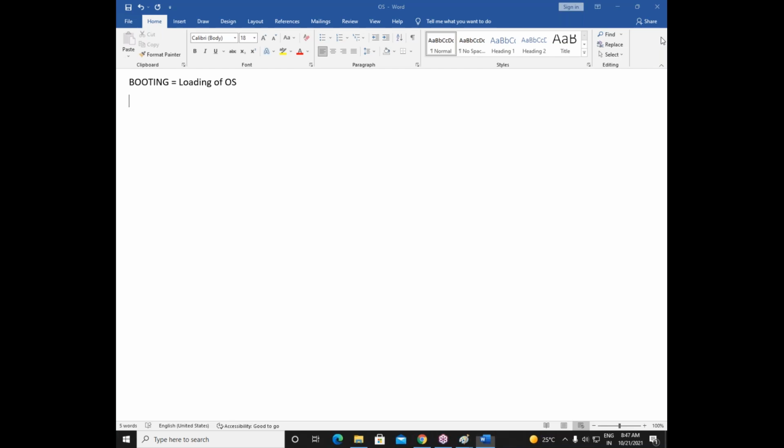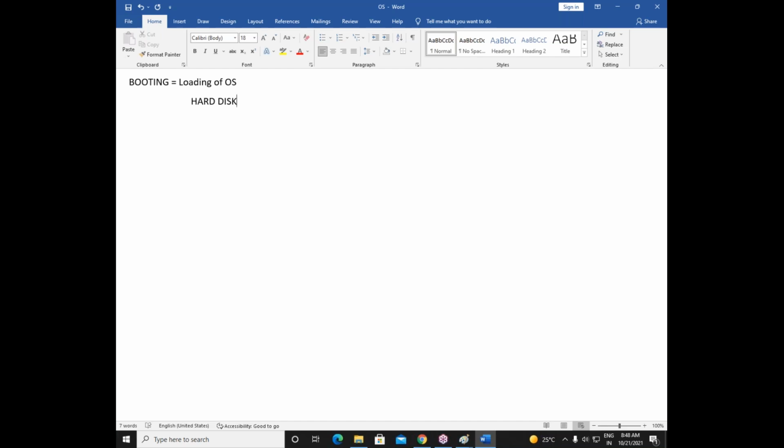Exactly, Avinash. It will be there in hard disk, right? Each and every machine has your operating system, and that operating system is loaded inside your hard disk. But when you take a new machine, there is nothing in the hard disk. Hard disk is all empty. Right now, you're saying the operating system is there in hard disk. That is absolutely correct. In hard disk, exactly in C drive.